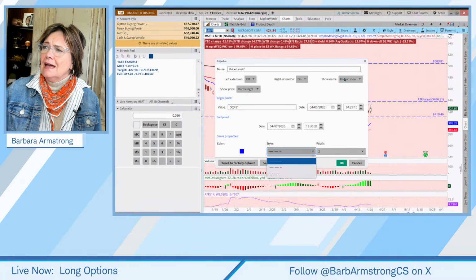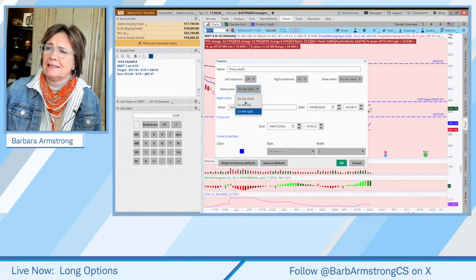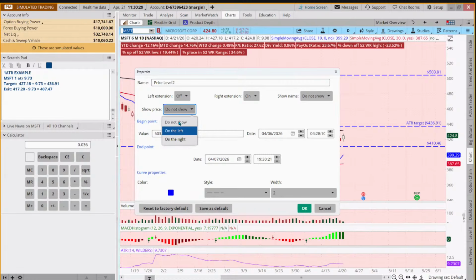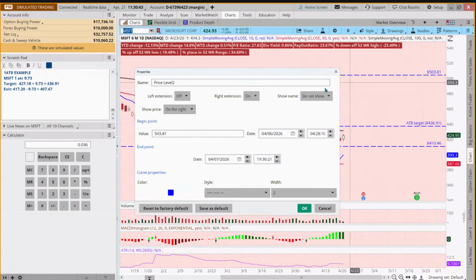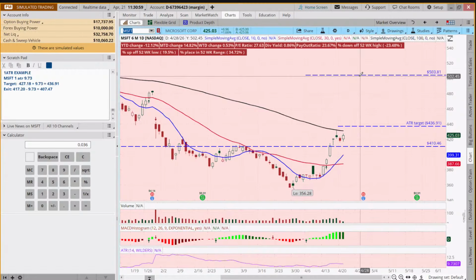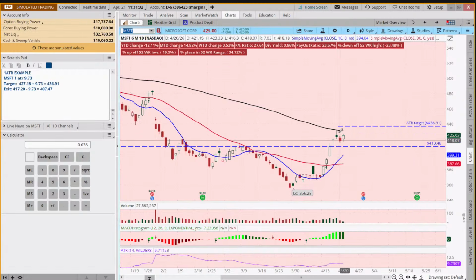Okay. And then I said, show the price. The default is not to show the price. I said, show the price on the right whenever I draw a line, and then I saved all that as a default. And then when I go in and edit and put my target, I just put target, and then I say, yeah, show it on the right. And then I've added a little extra space at the side so that it's not overrunning my candles.